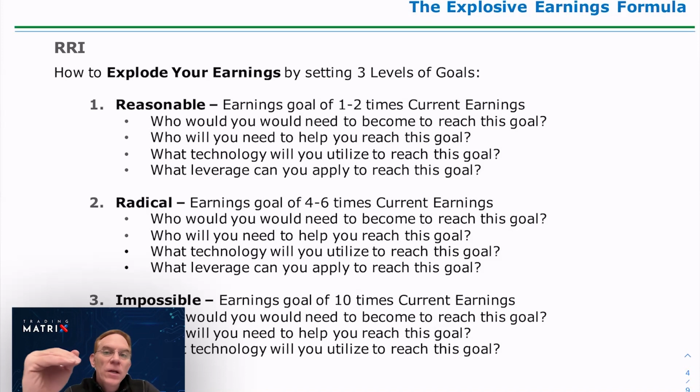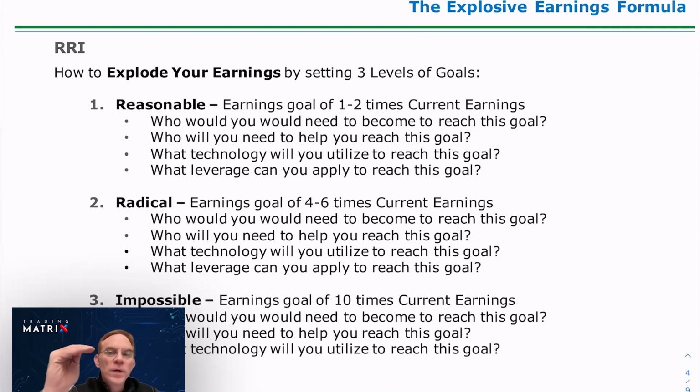Okay, now once we have a radical in place, then we're going to go to the impossible. You see these books from like Grant Cardone and people like this, they talk about 10 times this and 10 times that. Well, here's your chance for 10 times. We're going to take 10 times your income. So if you made $200,000 last year, we're going for $2 million. $2 million next year would be your impossible goal.